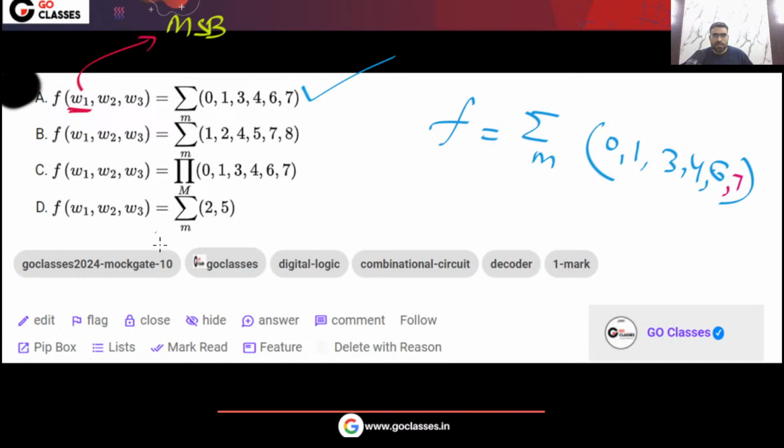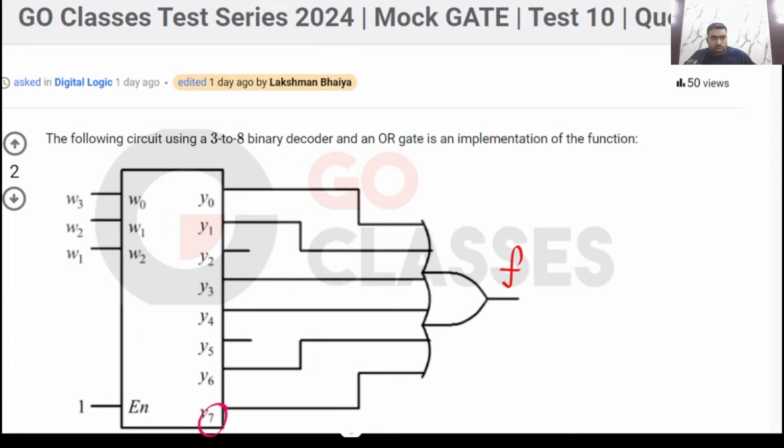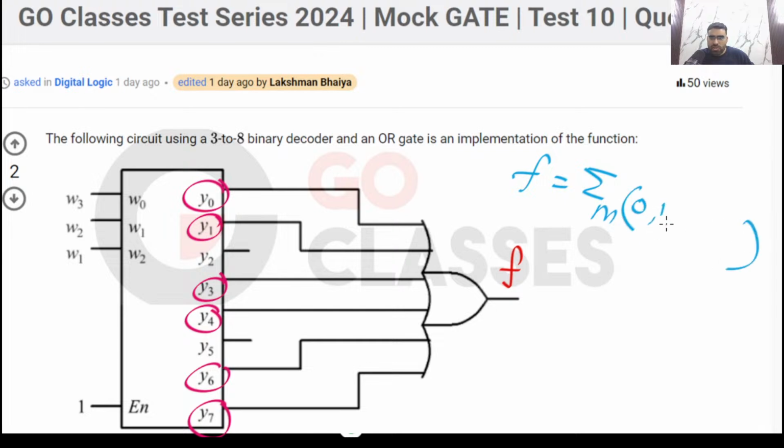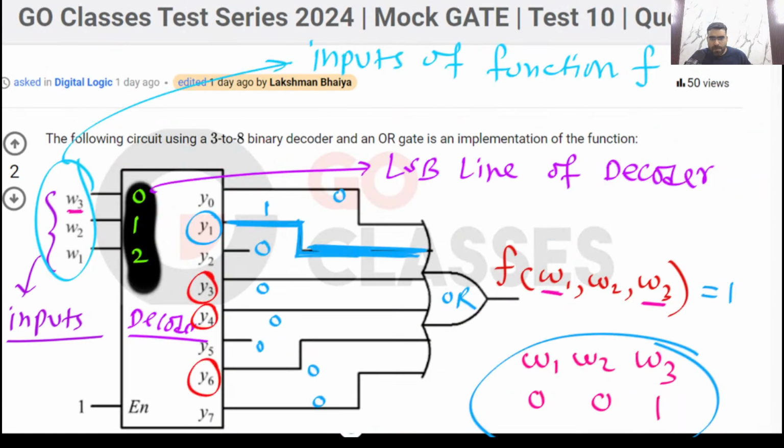Okay. Because you can easily see that, look at this. 7 is also connected to the OR gate. 7, 6, 4, 3, this and this. These are actually connected to the OR gate. So that is the reason I can say your function, that is summation of minterms where function value is 1. So that will be your 0, 1, 3, 4 and then 6, 7. This will be your answer. Answer will be option A. Okay. Is this clear? Very simple. So for this question, the answer will be option A.